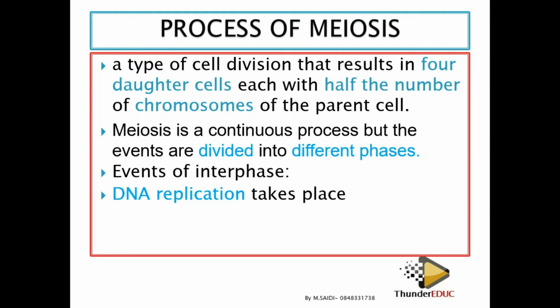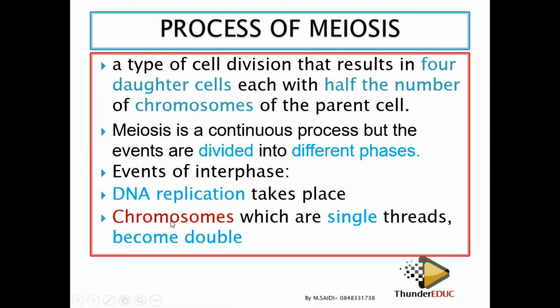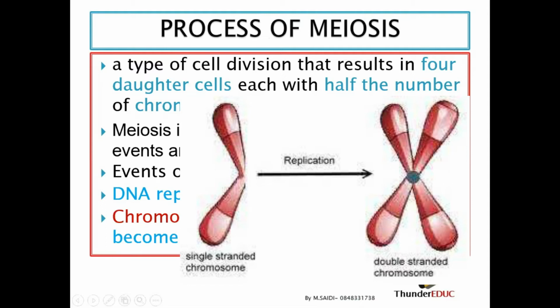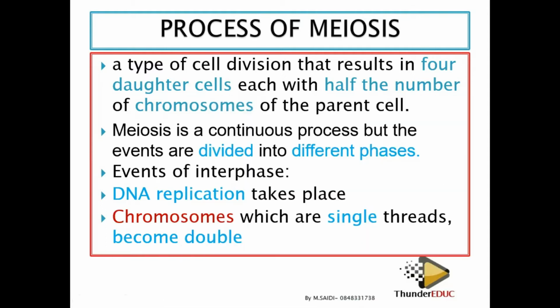The things which occur in that phase include DNA replication, the doubling of the DNA. Chromosomes which are single-stranded become double. We have unreplicated chromosomes, and when they double, they become replicated chromosomes. When the chromosome has one thread, we call it an unreplicated chromosome, or single-stranded chromosome. But when it becomes double, it is called a replicated chromosome, or double-stranded chromosome.